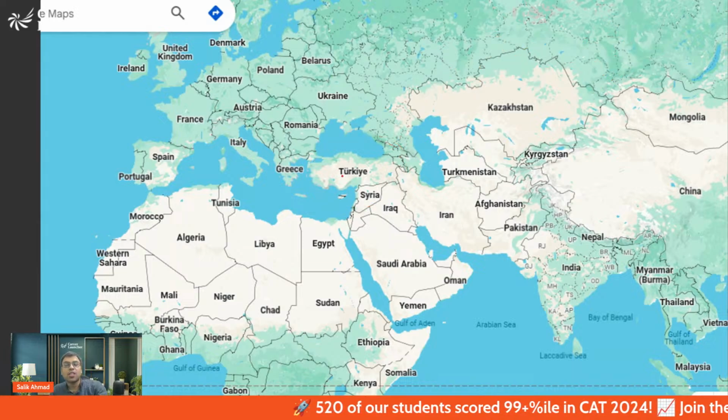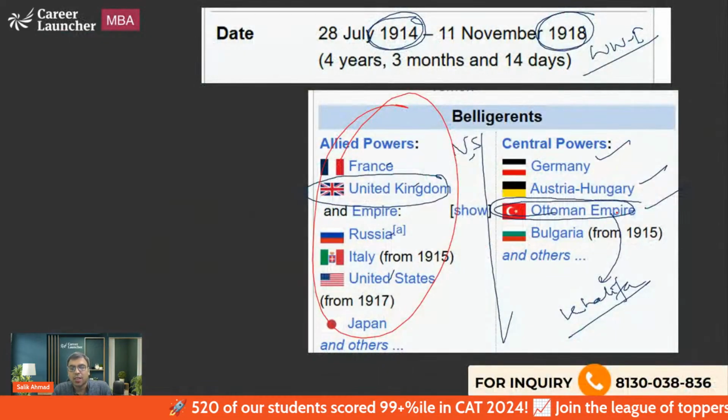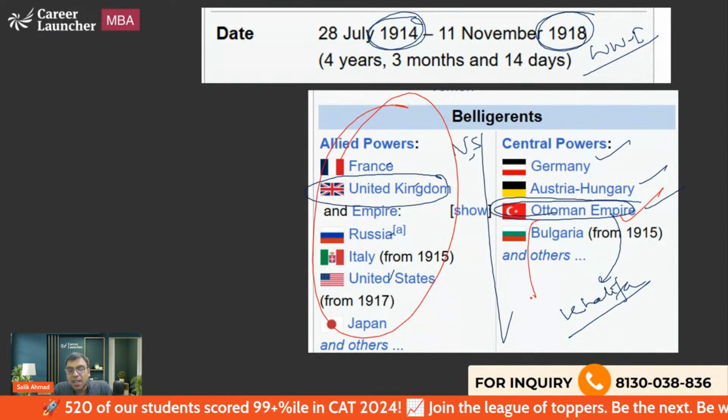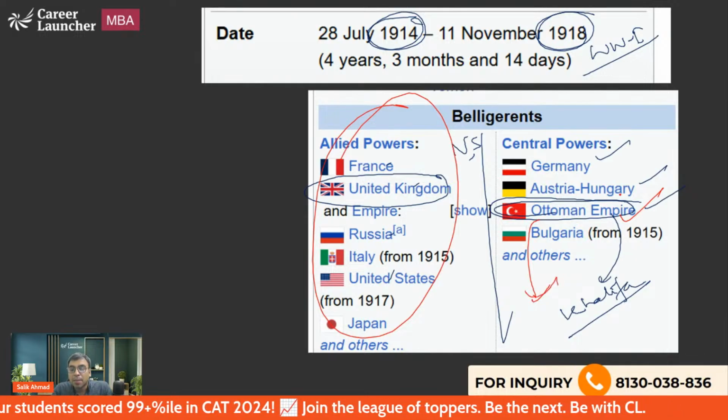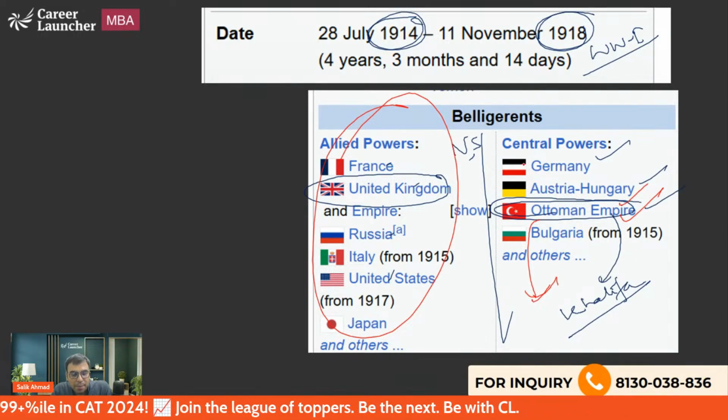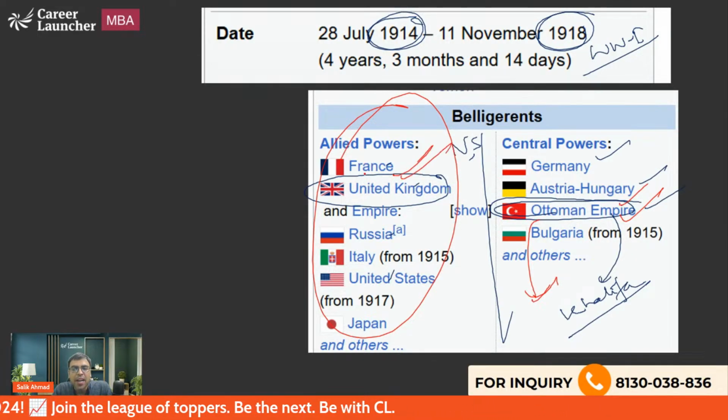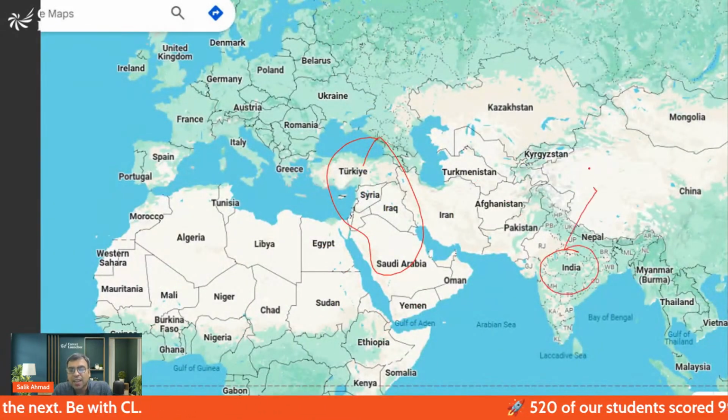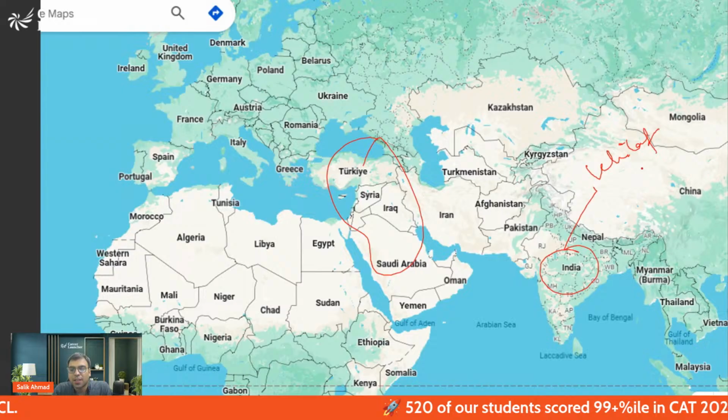So what happened was the Ottoman Empire got dismembered. And the Muslims of the entire world were not happy. They believed that perhaps the British, French, and these people were responsible for this. That is why in India, a Khilafat committee was formed.